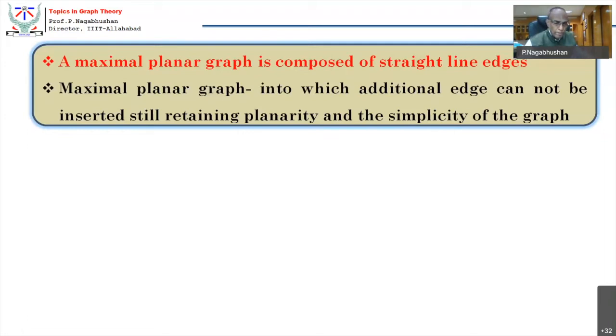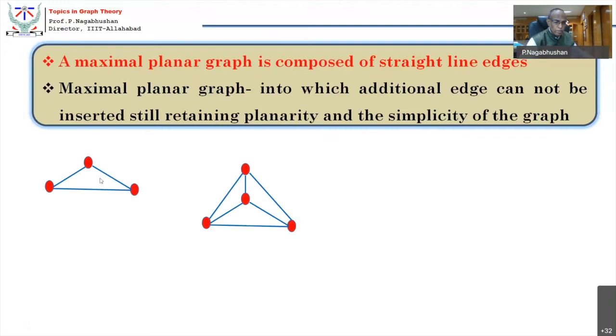Okay, so we have already seen the 4 vertex complete graph and the 3 vertex complete graph. The 3 vertex complete graph definitely is a planar graph, you know that. And this makes one, so these are all 3 straight line edges. And now this is a 4 vertex complete graph. And this is also a maximal planar graph because you can't add any other edge into this without spoiling the planarity or the simplicity of the graph. Of course, I can draw one more edge like this, but it's a parallel edge. No doubt, a parallel edge still keeps it planar, but the simplicity of the graph is lost.